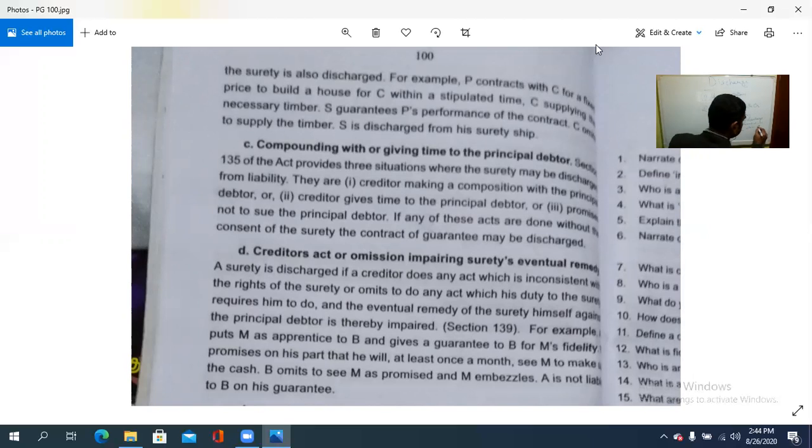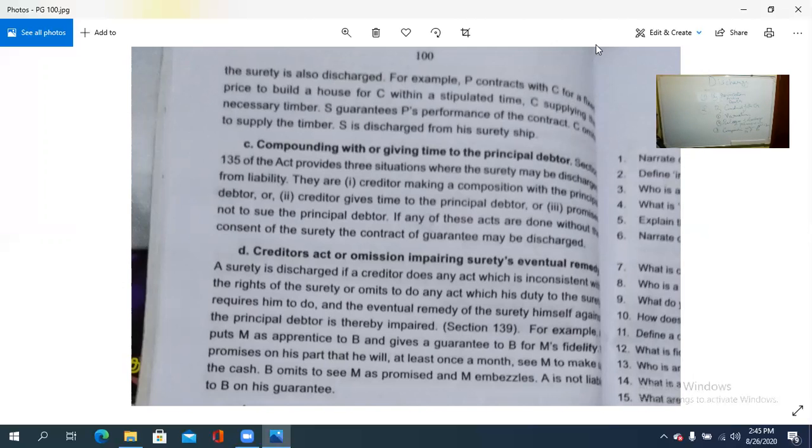Giving time to principal debtor. Principal debtor ക്ക് സമയം extend ചെയ്തു കൊടുക്കുന്നു. So section 135 of the act provides three situations where the surety may be discharged from liability. They are creditor making a composition with the principal debtor, or creditor gives time to the principal debtor, or promises not to sue the principal debtor.